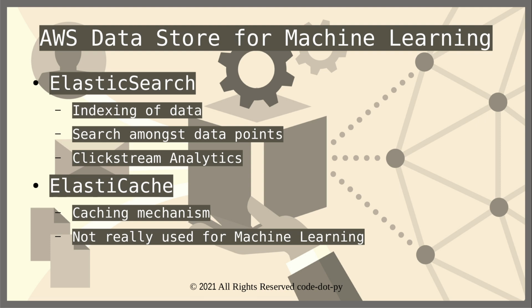Then the final thing is ElastiCache. It is nowhere directly related to machine learning, but whenever there is a reference to any kind of caching mechanism, this is one of the ways to cache data. So if there is a scenario where there is a need for caching some sort of data in a machine learning related ecosystem, then ElastiCache is the way to go. So these are the different data store services that the exam might touch upon with respect to the certified machine learning specialty.